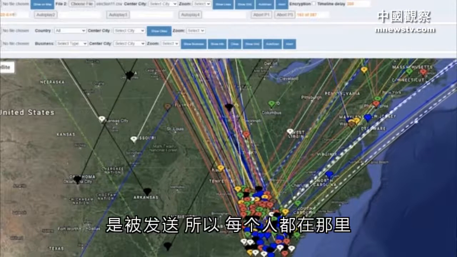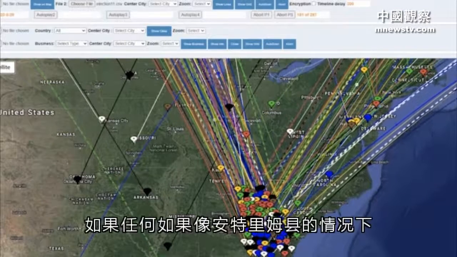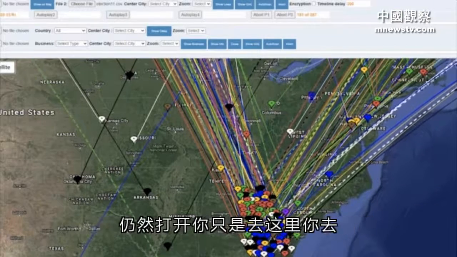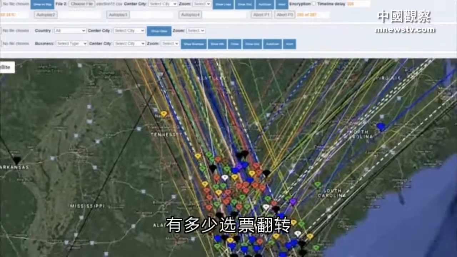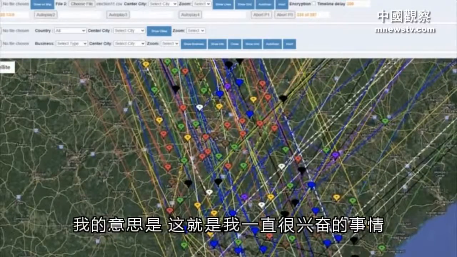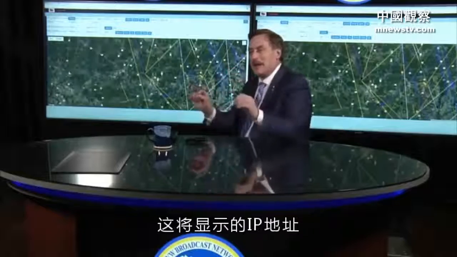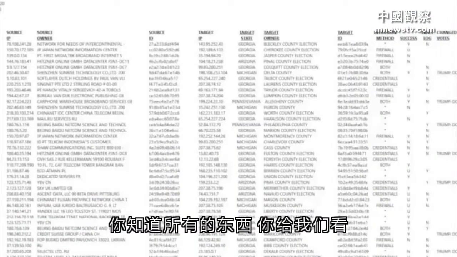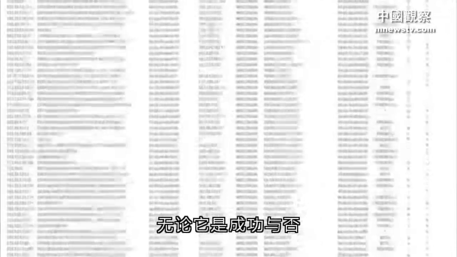So everybody out there, what you're looking at, I mean, this is the proof. So if like Antrim County, that case is still open, you just go, here you go. Now you know who did it, how many votes flipped, when they did it, what time they did it, the computer it came from, the country that attacked us. I mean, this is what I have been excited about, and I only seen one. Do you know, Mary, I only seen one little line of that which showed the IP address, all that stuff that you're showing us. When I found out that you had it, that we had it, that all these people had this, for every single vote, every single attack, and whether it was successful or not.